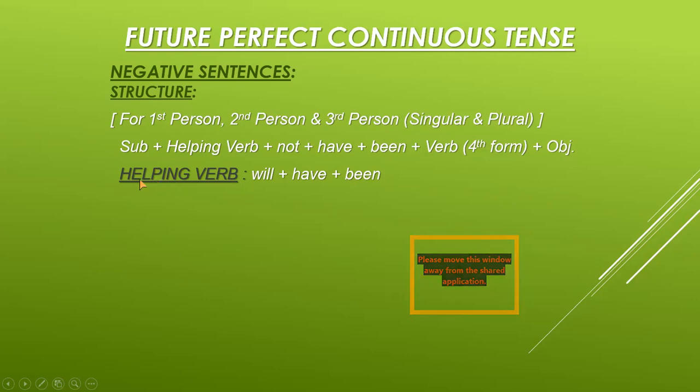Now you can see the helping verb is will have been, and it comes in different places in the sentence. You can see that not must be placed after the helping verb to make any sentence negative. Okay. Now again you can see that the fourth form of the verb is here, the present participle form, which is the fourth form, and it is also known as the ing form of the verb.